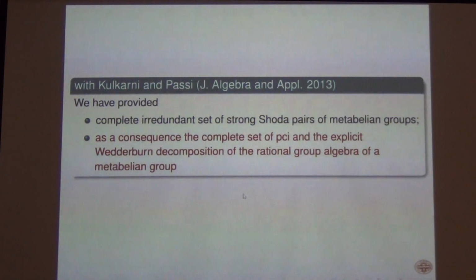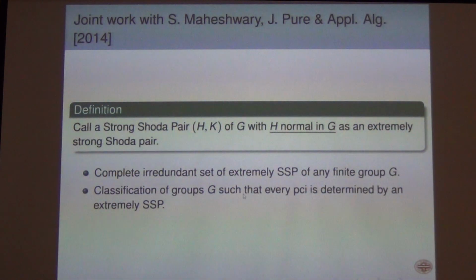So that was one observation we made in metabelian groups, that irreducible characters are induced from normal subgroups. So we said, let's look at those strong Shoda pairs such that H is normal in G. We called it an extremely strong Shoda pair.